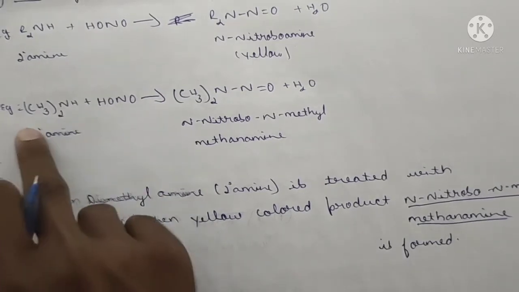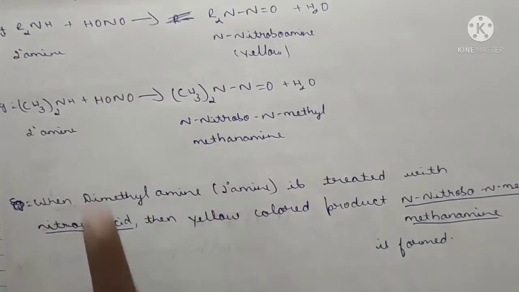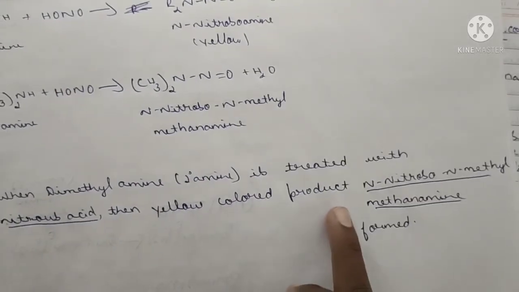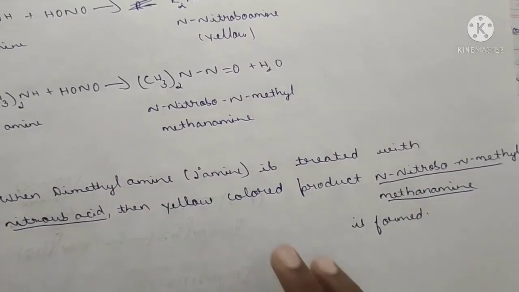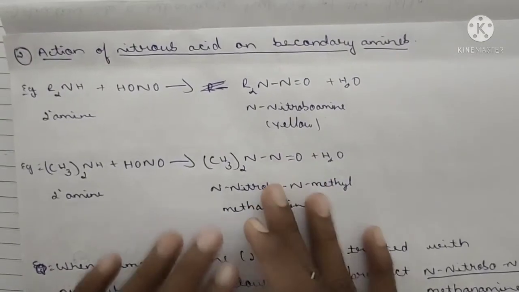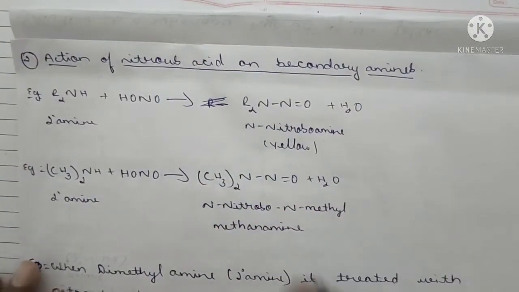When dimethylamine is treated with nitrous acid, a yellow colored product, that is the N-nitroso-N-methylmethanamine product, is formed. This is the action of nitrous acid on the secondary amine.